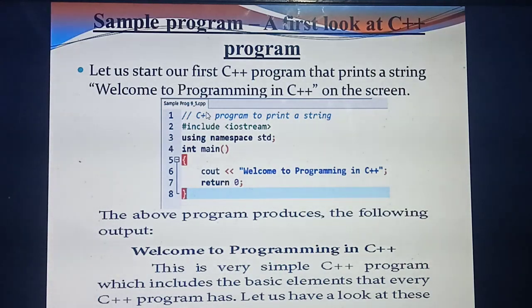That line is not executed by our compiler. Okay, so first, for your understanding, they have given a C++ program to print a string. String means nothing but a sentence. What sentence are you going to print? Welcome to programming in C++.